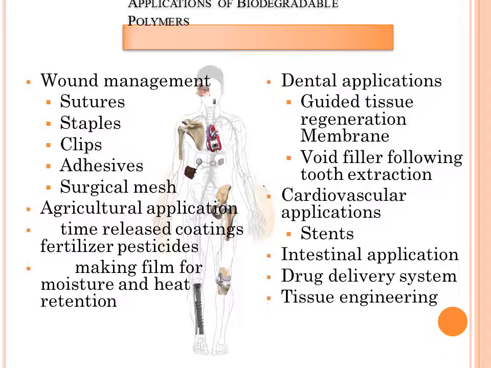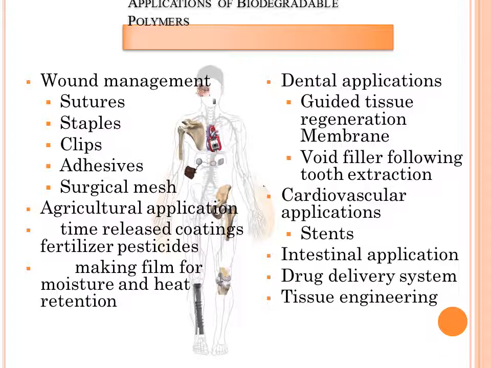The next application is agricultural. Farmers are using too much fertilizer and pesticide nowadays. Whatever the plant needs, only that much fertilizer and pesticide should be used.